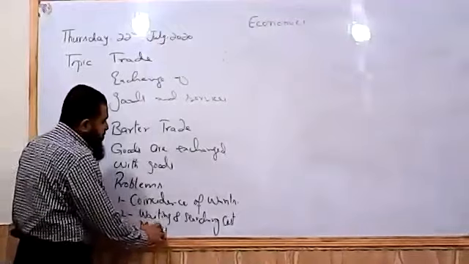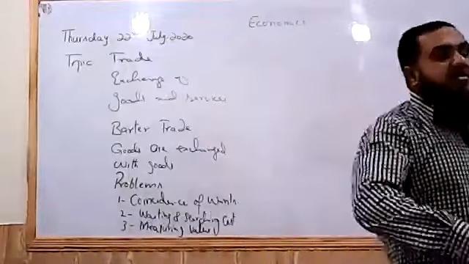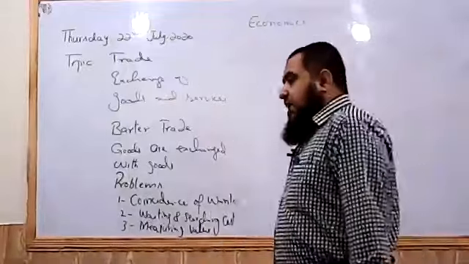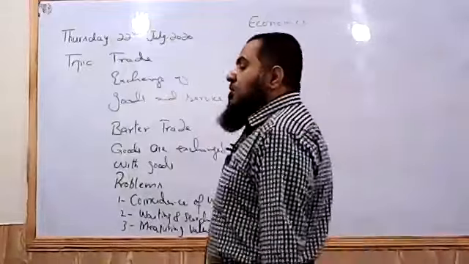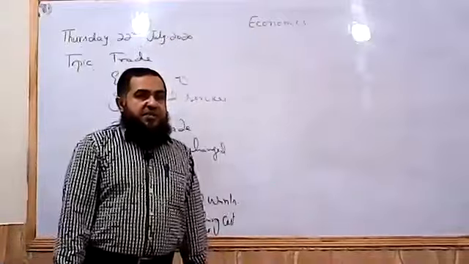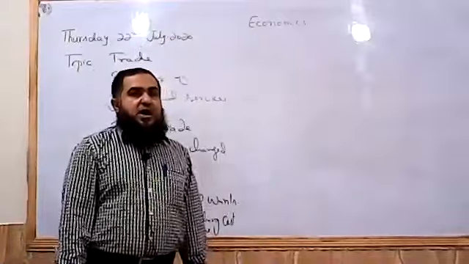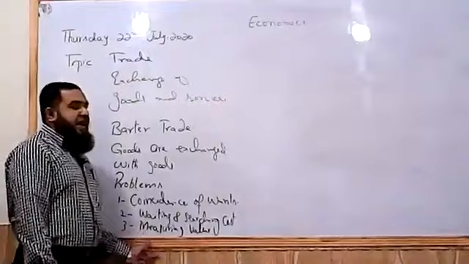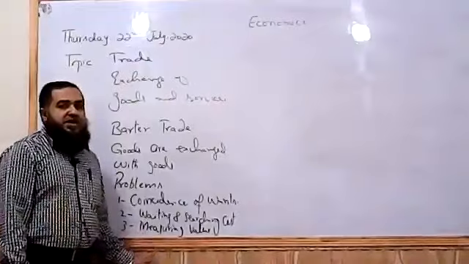Like if we are exchanging a television with an iPhone, their values are quite different. Their values cannot be the same. How many televisions will be used to exchange for one iPhone? Two televisions, one television? It depends. If it is 2.5 televisions, and we make half of a television, there will be no television. So we have a problem in measuring the value of goods in the barter system.